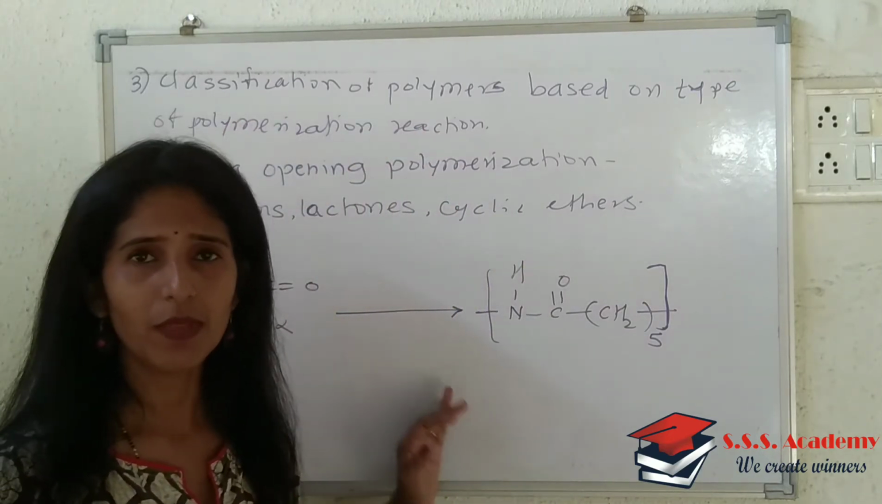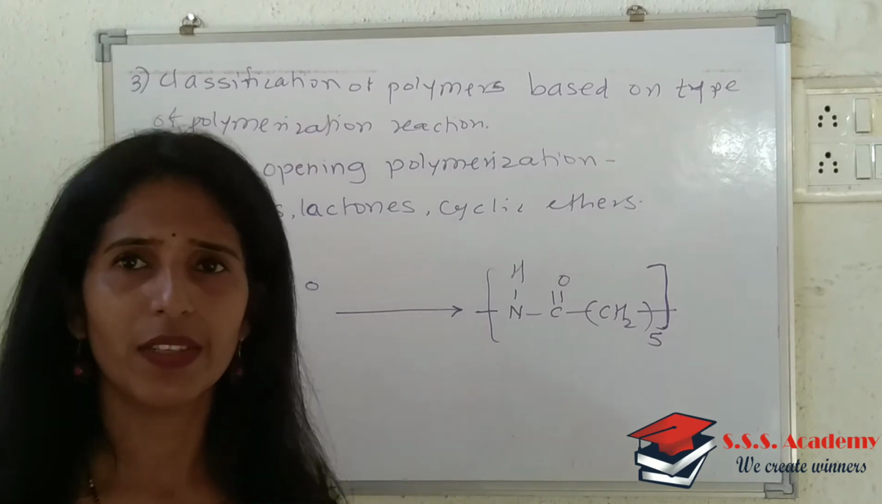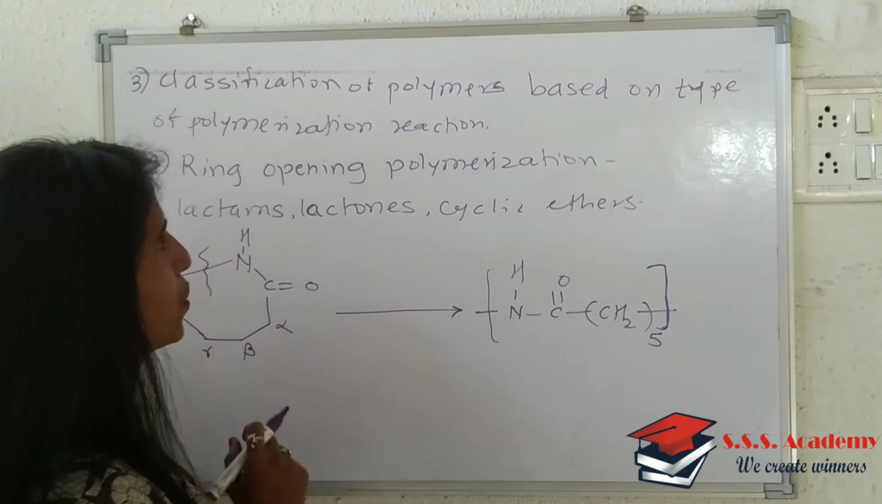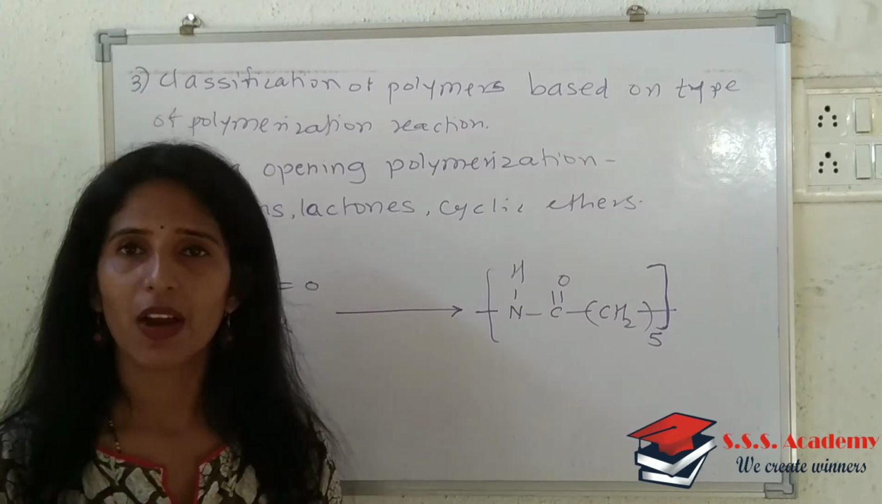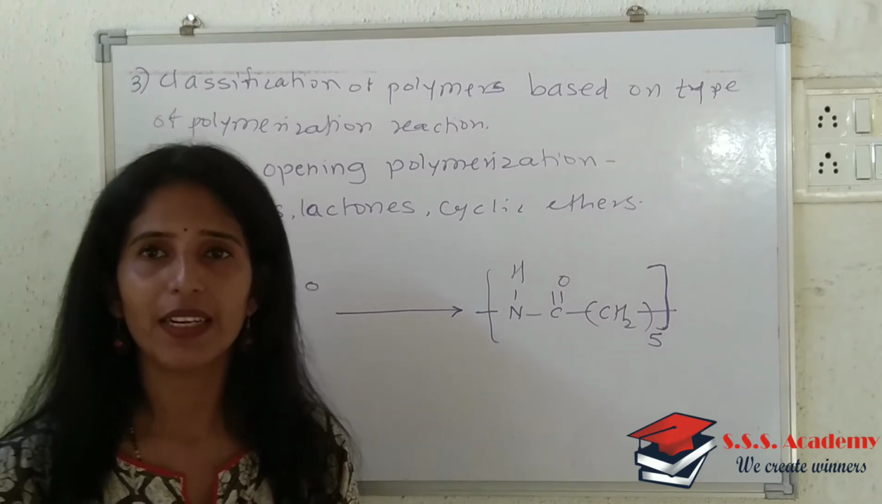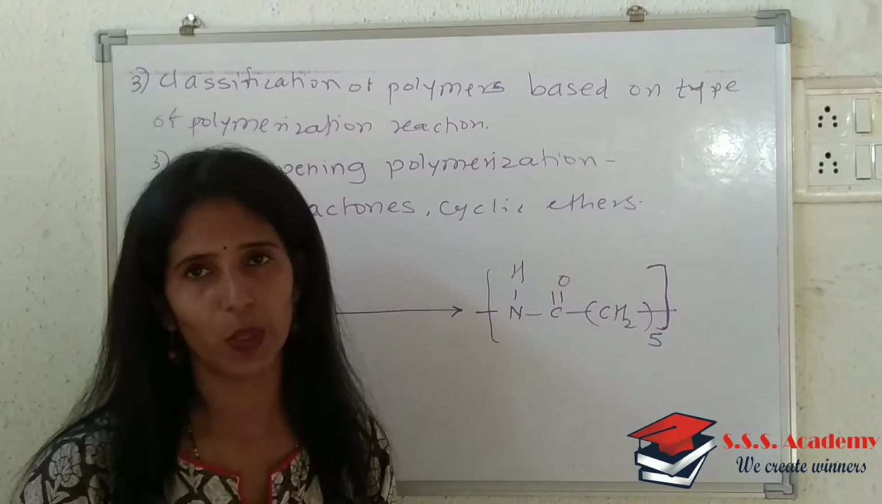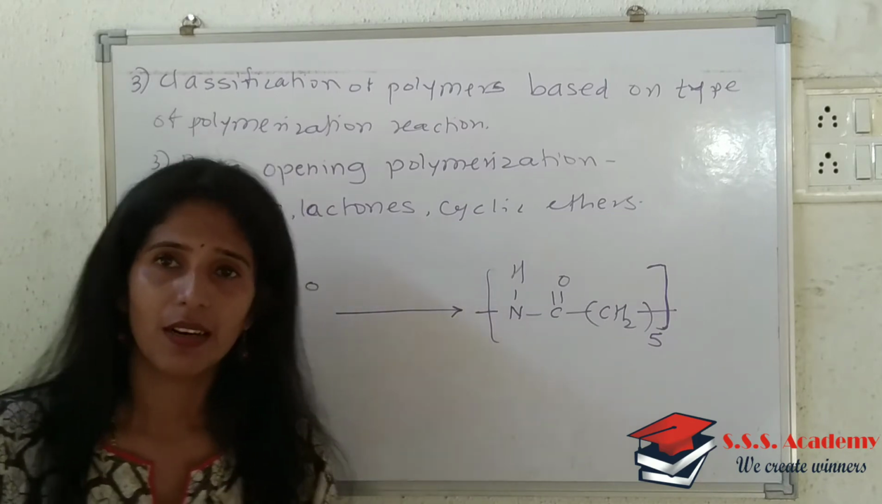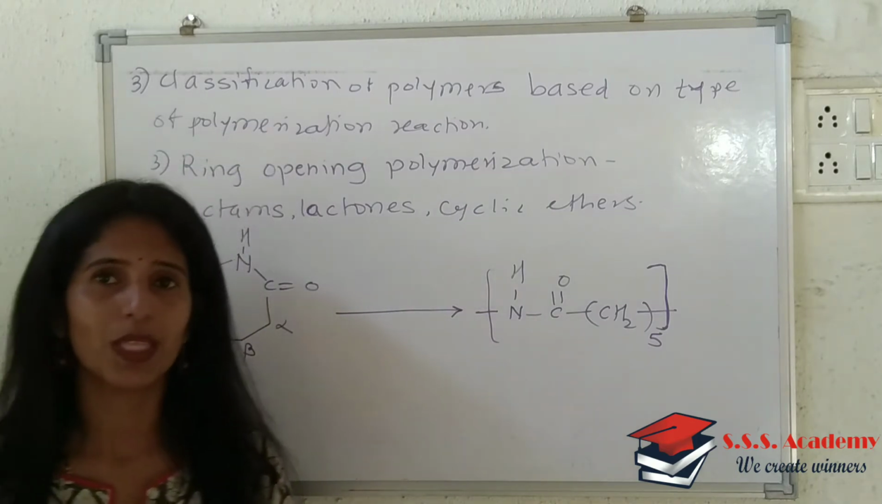Okay. Now we will start with the next basis for classification. So we have done with, I think, 3 bases for classification. We will now start with the classification of polymers based on the type of intermolecular forces existing between them. So let's start with the 4th basis for classification, that is intermolecular forces existing between the polymeric chains.